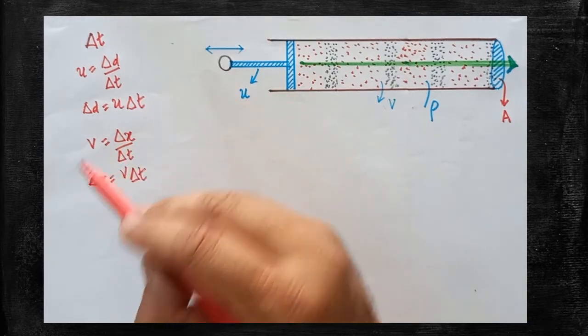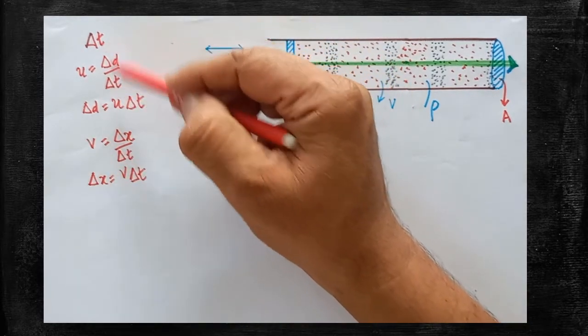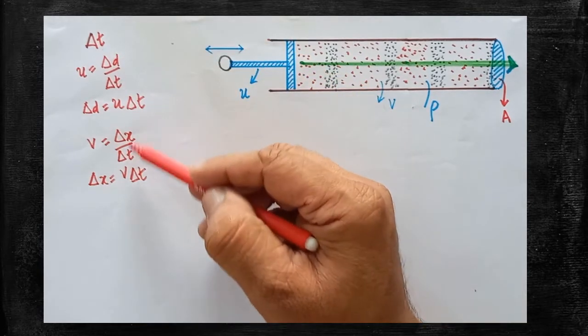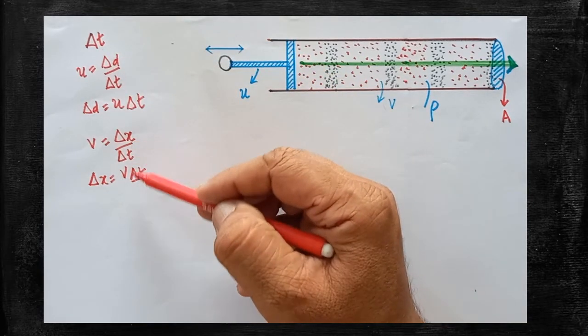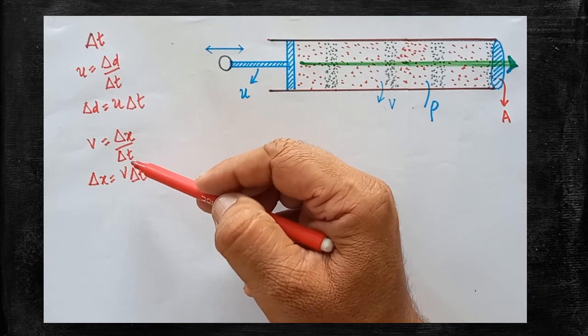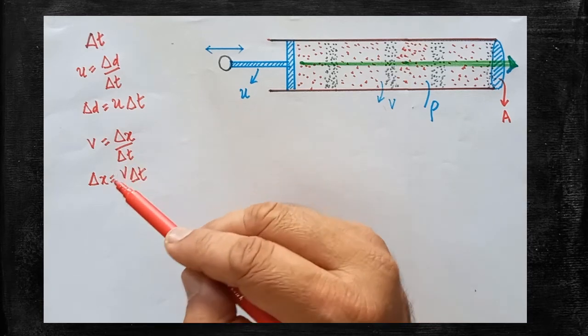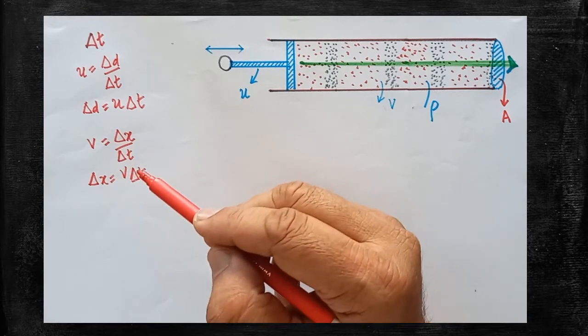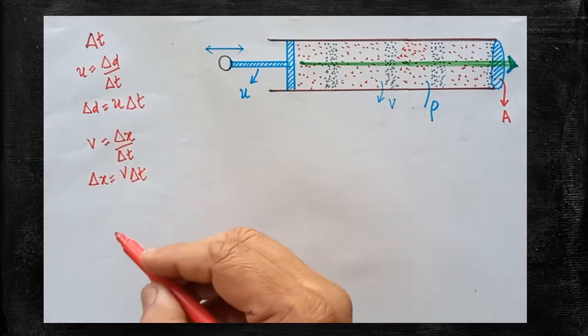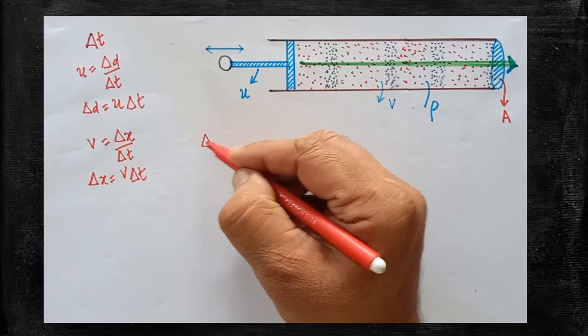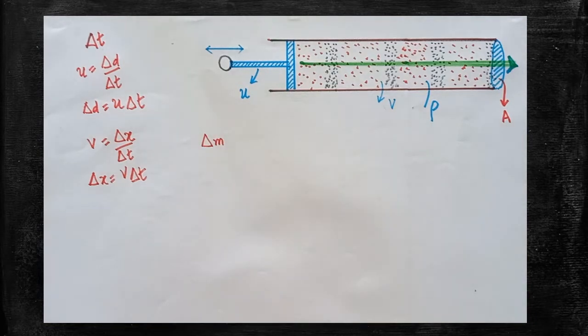Just to recall, these are all the details about the piston, and these are all the details about the elastic disturbance, that is, about the wave. Are you clear? So you should know this very clearly. Now we are going to calculate another factor called del m. What is del m? Del m is nothing but the mass of the air that attained the velocity v during the time del t.